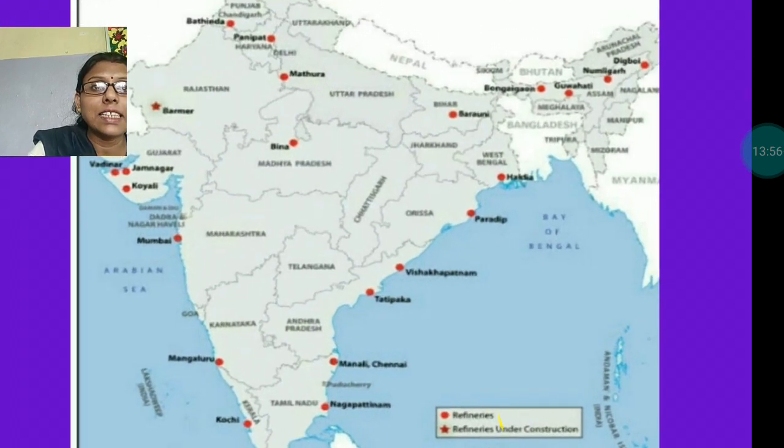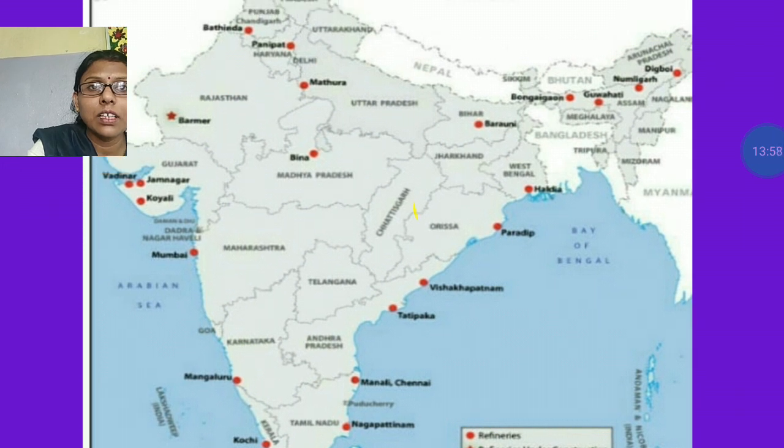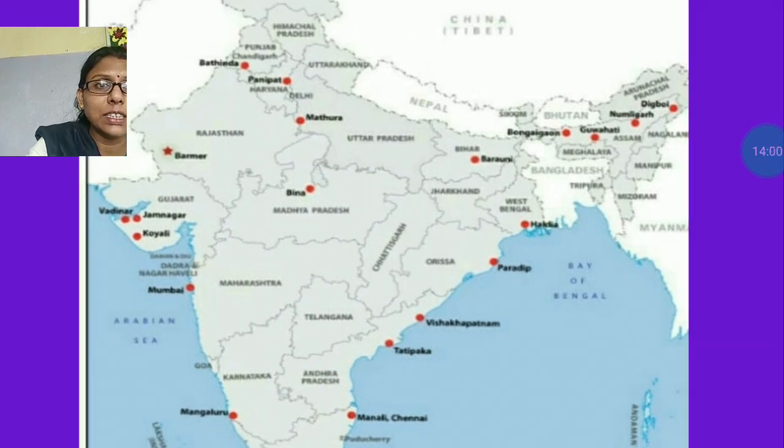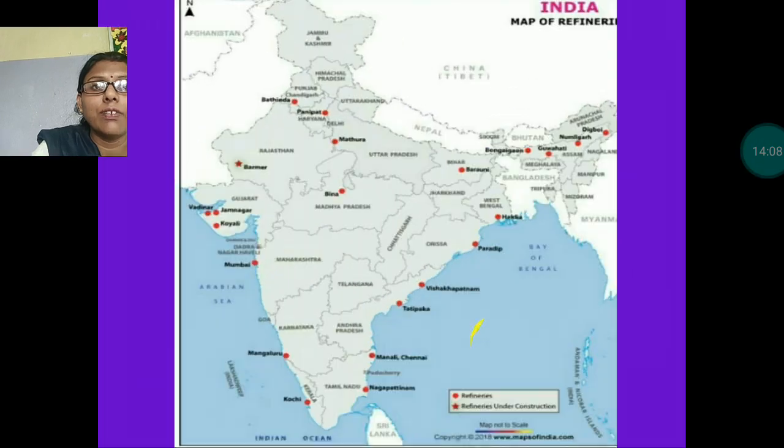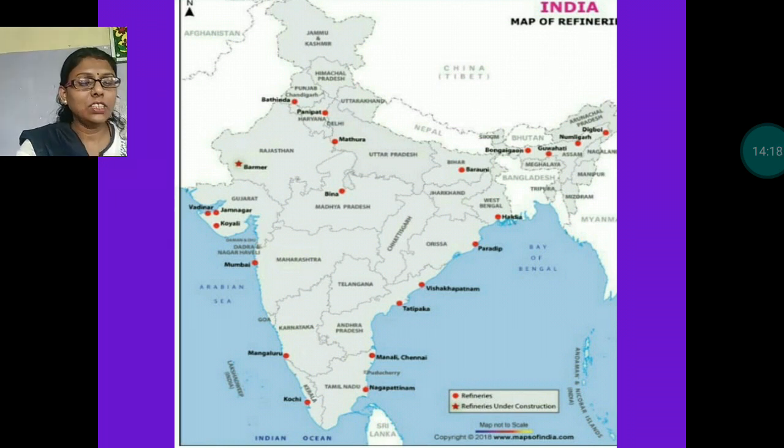And this star sign, at some part you can see the star sign also. It is the refineries under construction. And these are the oil refineries of India. Main oil refineries are found at Digboi, Kochi, Mathura, Haldia, Barauni and Chennai.